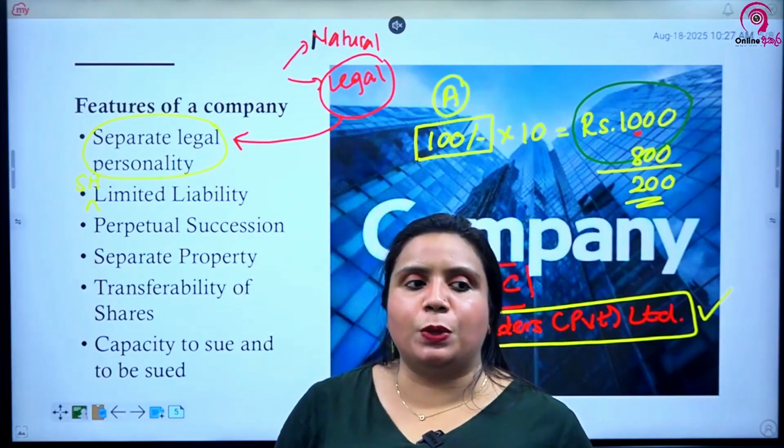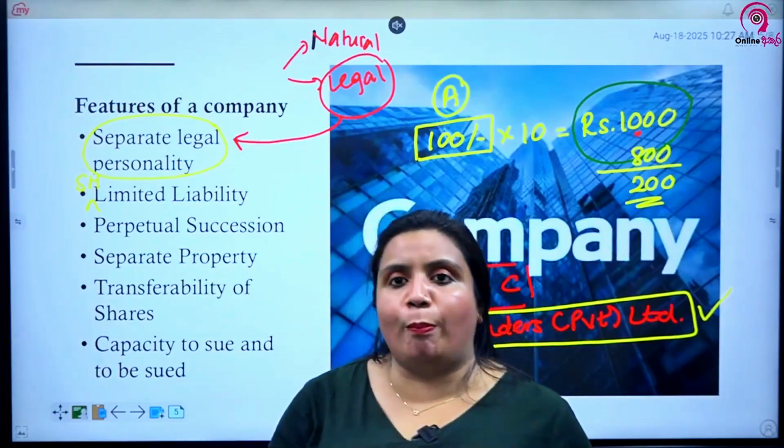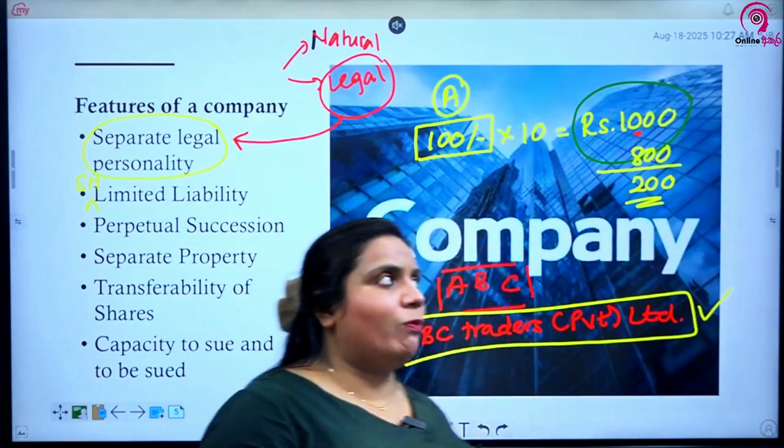The other one is separate property. A company can have property in its own name. Now let's say sole proprietorship, what we discussed earlier.